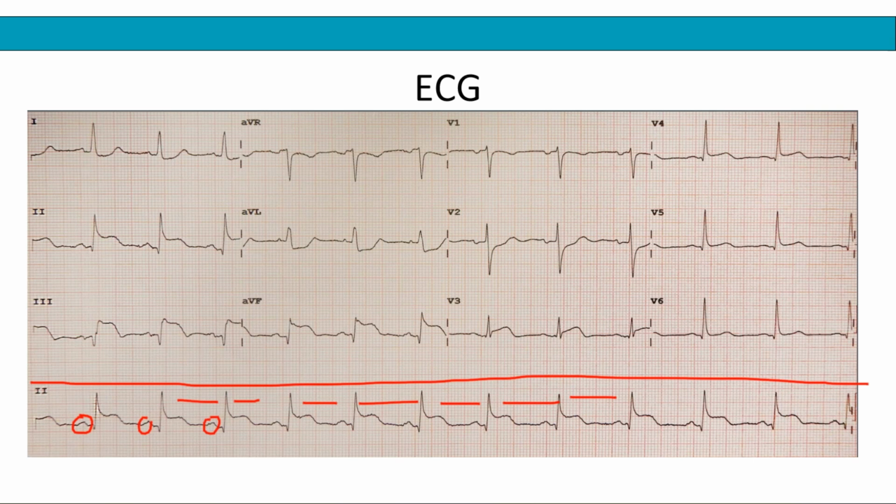The common one is to determine how many big boxes there are between two successive QRS complexes. Taking this QRS complex and the next one, how many of these big boxes are in there? So 1, 2, 3, 4, and then you have about half in between. So you have about 4.5 big boxes between the QRS complexes. Once you've determined that, heart rate can be determined by dividing 300 by the number of boxes between the QRS complexes.